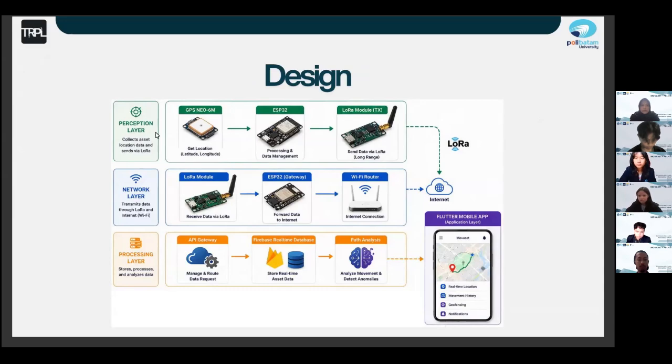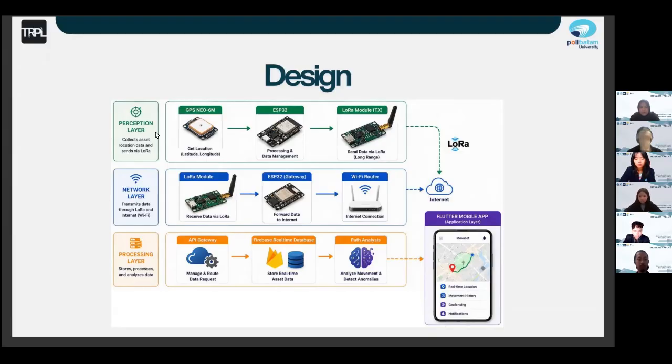Okay, this slide shows the layered architecture of our system, Movaset. We start at the perception layer, where the GPS Neo 6M collects location data, the ESP32 processes it, and the LoRa transmitter sends it out. Next is the network layer. A LoRa receiver gateway captures the data and forwards it to the internet via a Wi-Fi router.